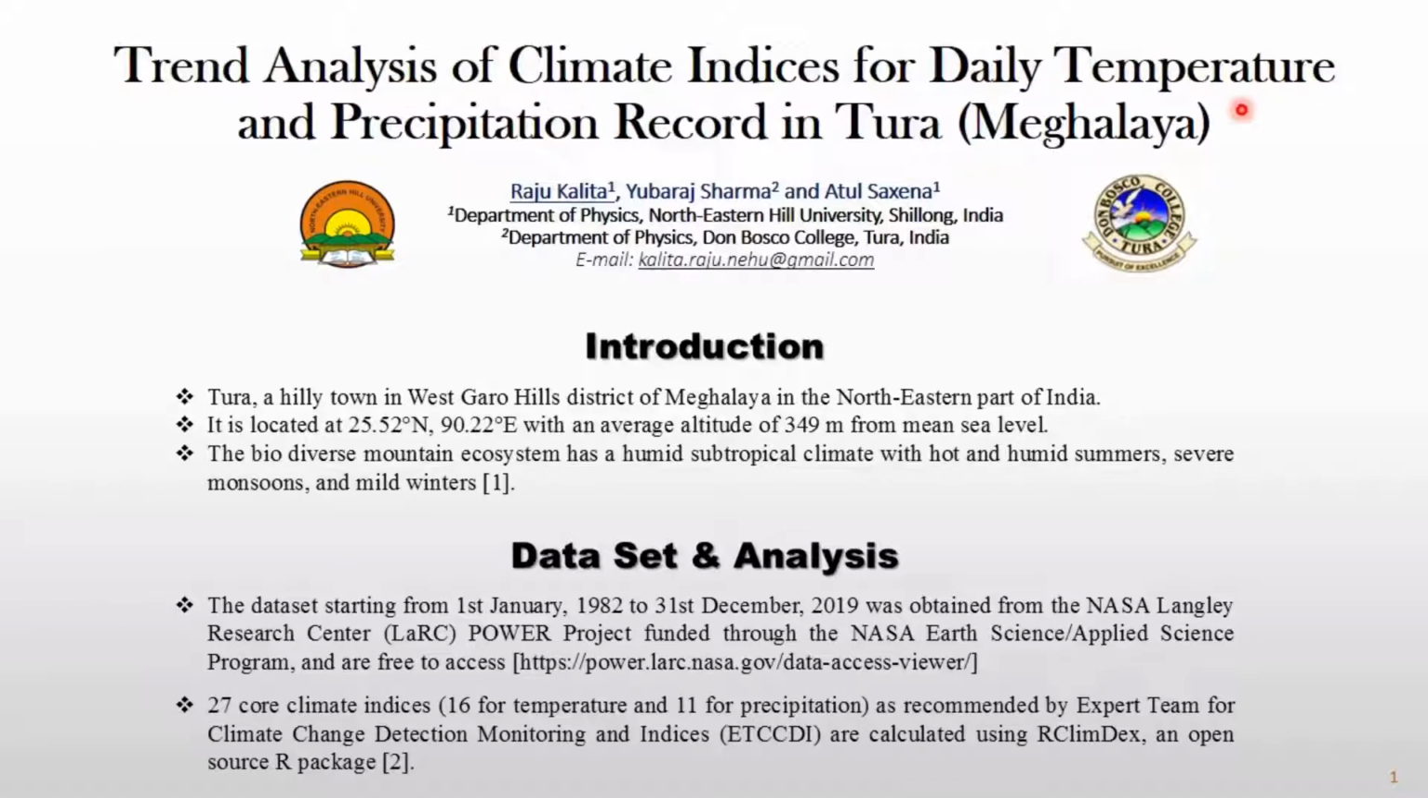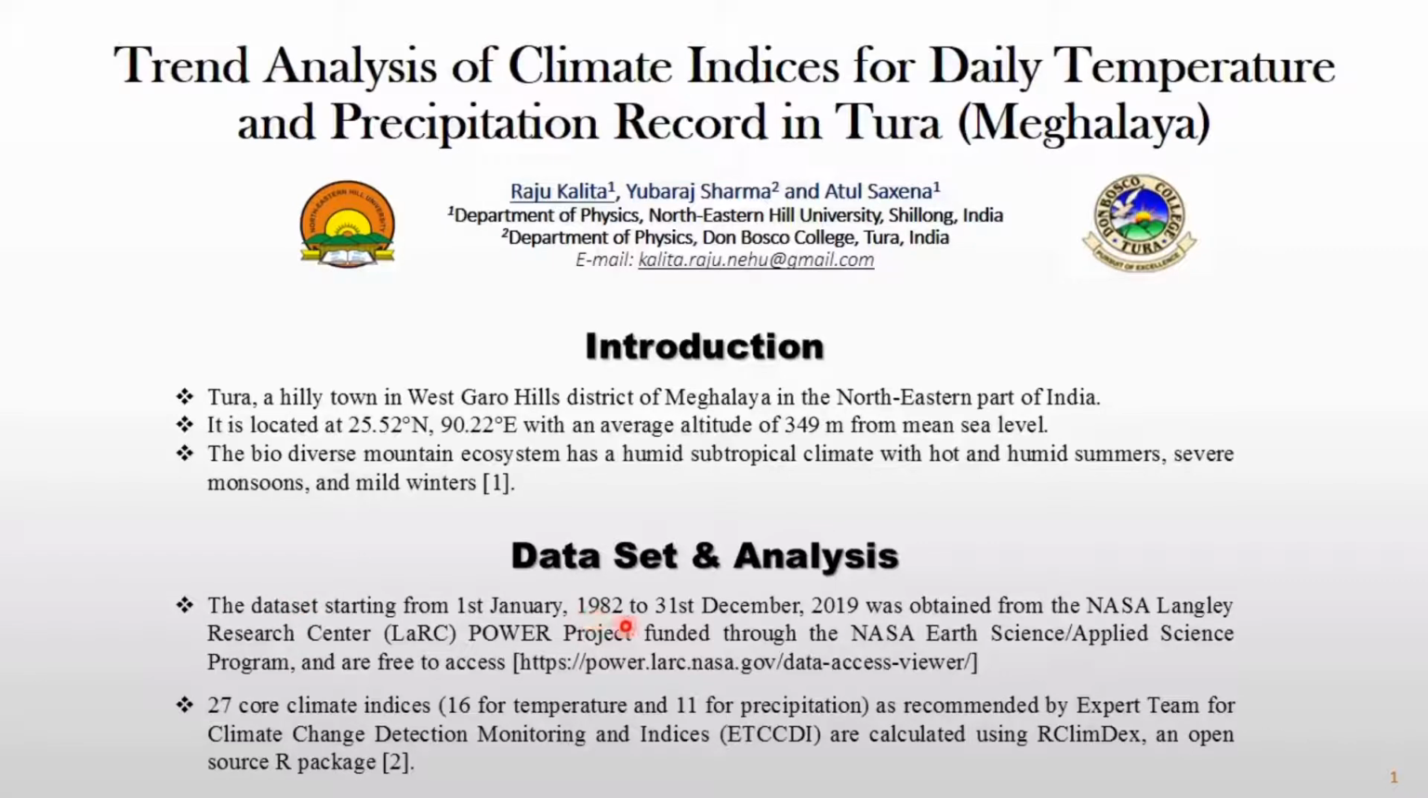The title of my work is Trend Analysis of Climate Indices for Daily Temperature and Precipitation Record in Tura, Meghalaya. Introduction. Tura is a hilly town in the West Garo Hills district of Meghalaya in the northeastern part of India. Its average altitude is 349 meters from mean sea level. The climate of Tura is basically subtropical with hot and humid summers, severe monsoons and mild winters.